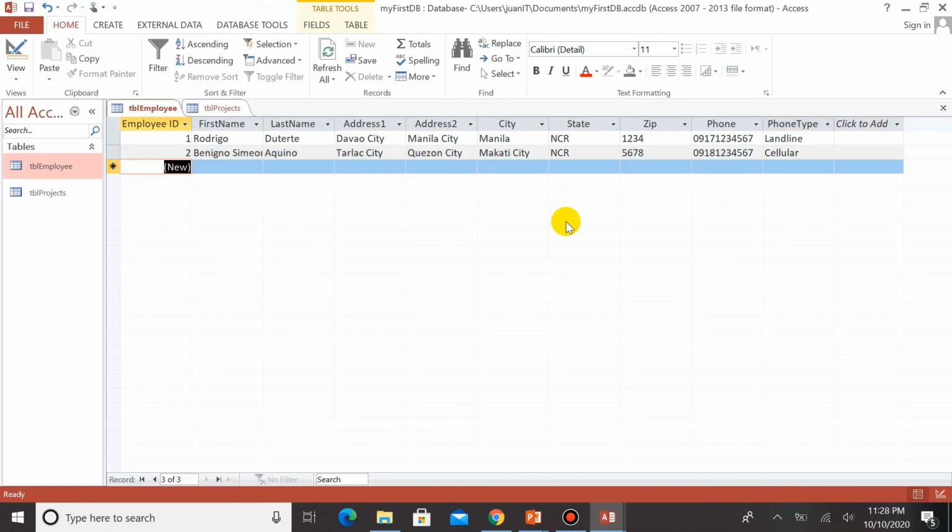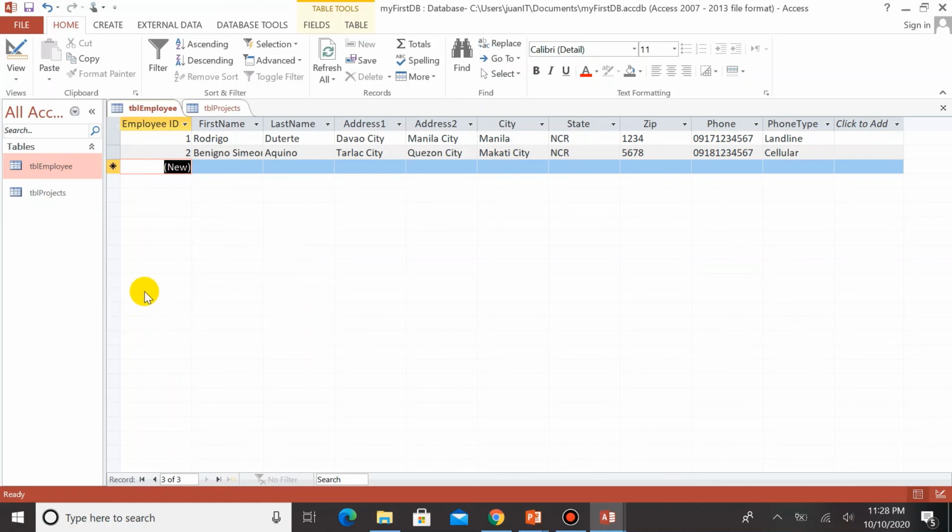See? So that's how easy it is to add data to our table in a database. So you don't have to save it because it's automatically saved. All right, as you move from one field to another, it is saved or stored. Okay, so what you're storing here is the database itself. Go ahead and click save here for now, storing or saving the table.